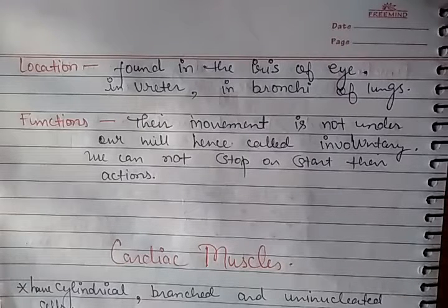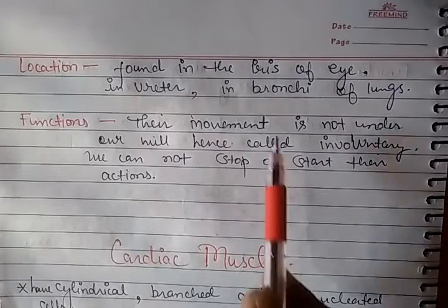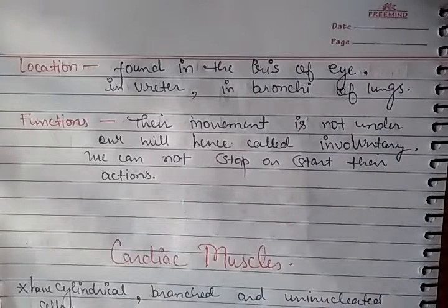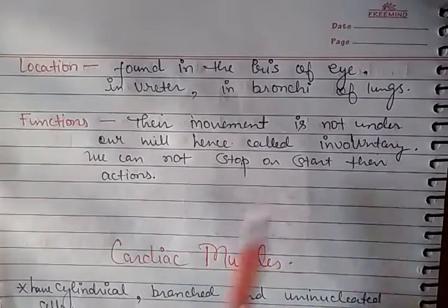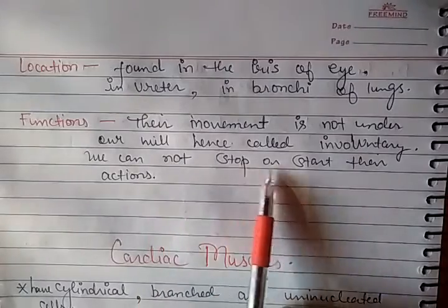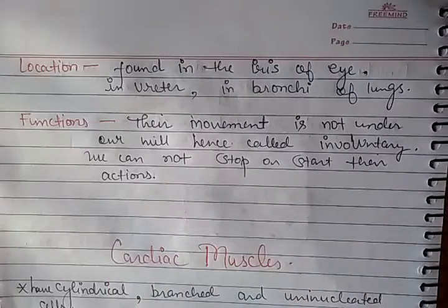It means we do not control the function or movement of these organs consciously. They are not under our will, and that's why they are called involuntary. We cannot stop or start their actions.